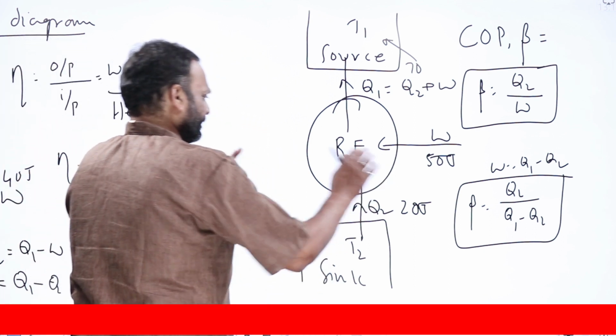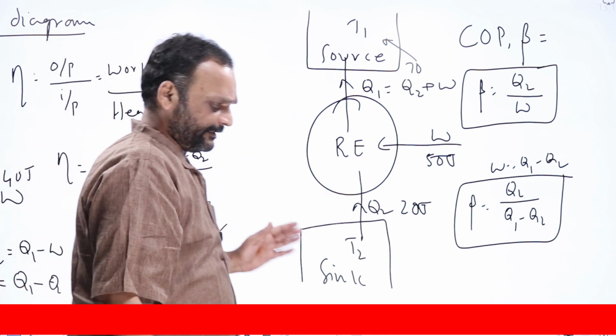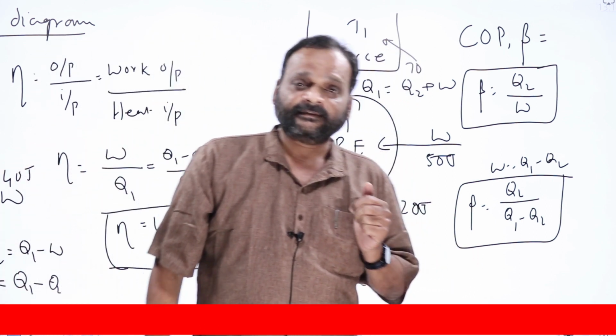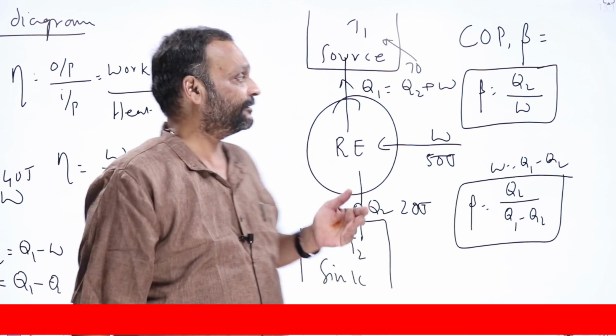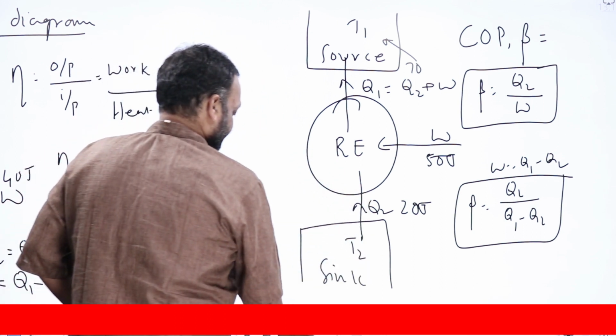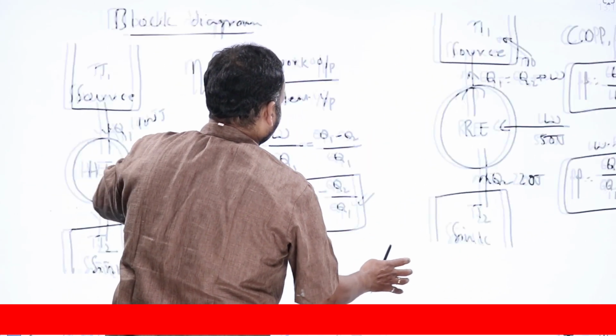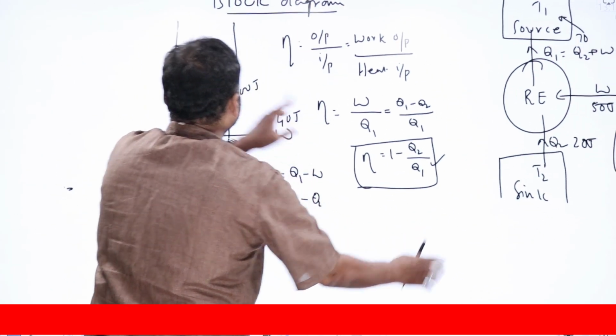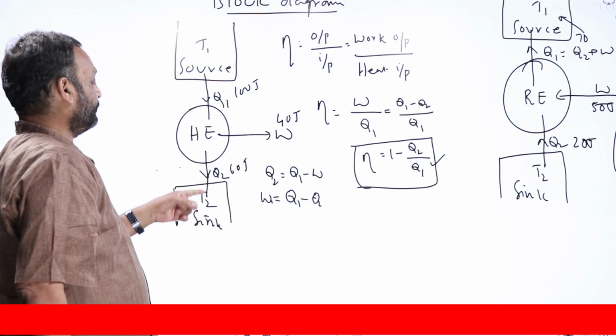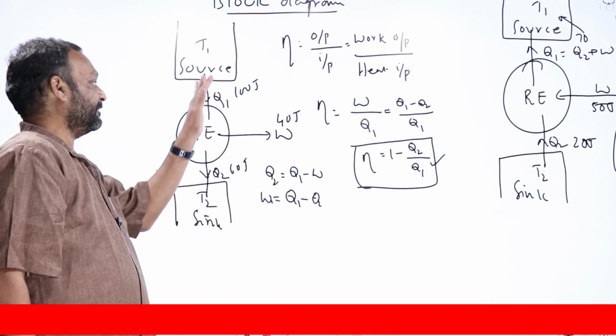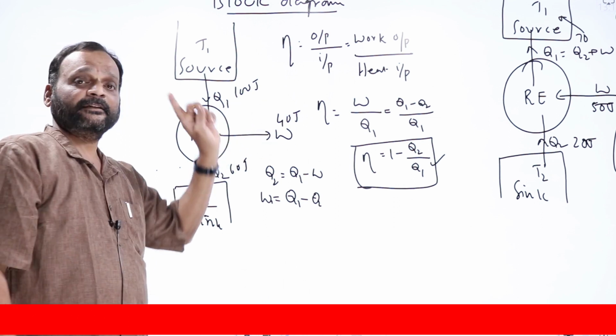That manipulation part aside, now here we'll get some doubts. Everything looks fine here in the case of a heat engine. It is taking Q1 amount of heat from a source at high temperature and rejecting Q2 amount of heat into a sink at lower temperature. The remaining Q1 minus Q2 difference is getting converted into work.